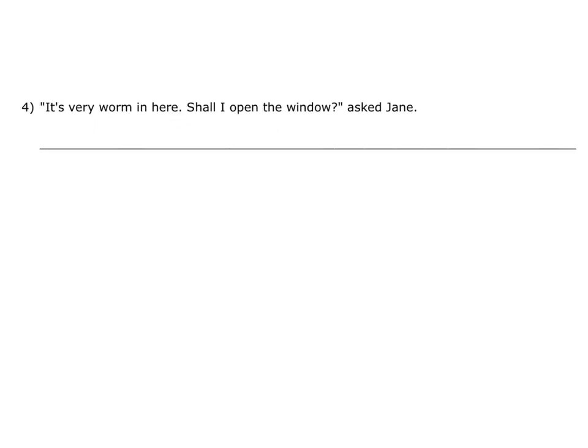4. It's very warm in here. Shall I open the window? Asked Jane. Once again, you might spot the word immediately which needs to be changed here. If you've not spotted it, we can remove all the words which are spelt correctly. It's, very, in and here are all correct.